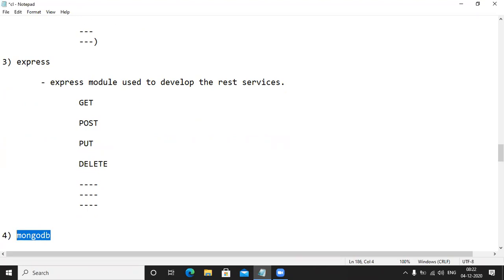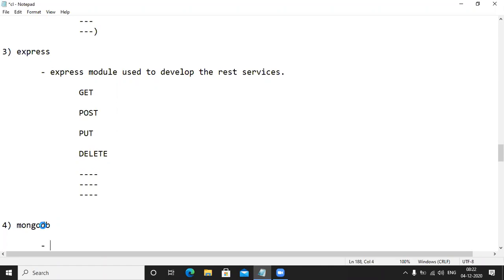The MongoDB module is used to interact with the MongoDB database. If you want to interact with the MongoDB database, at that time we need to go for the MongoDB module. Guys, are you feeling comfortable? Yes. Next one.